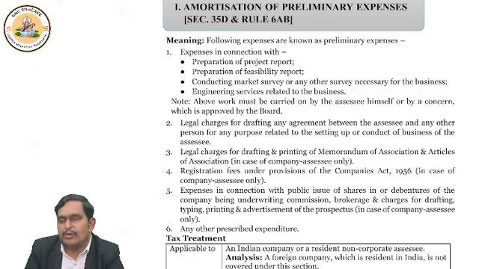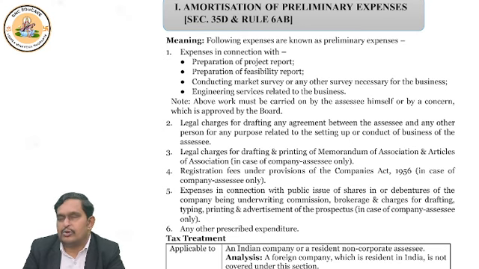So what I said till now, please remember that there are 6 items of preliminary expenses. First is feasibility report, project report, market surveys, and the last one which we have to study, engineering services. Then registration fees for incorporation of a company.